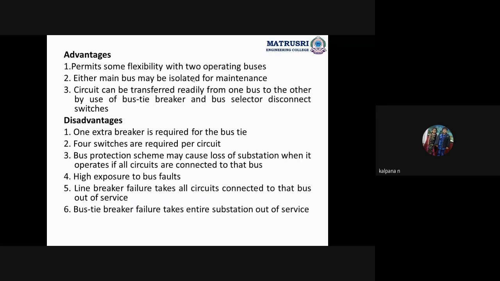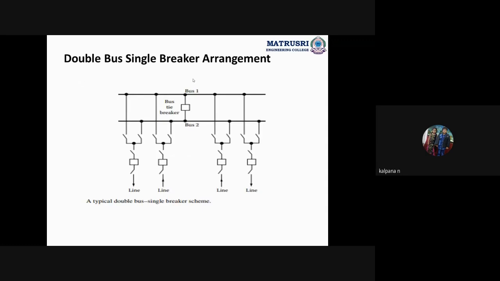Okay. With this, we can get flexibility in power supply, yes or no? Reliable, uninterrupted power supply, but the cost will increase, and maintenance is also easy. But with so many circuit breakers and isolating switches, switching of these switches will be complicated compared to the single bus bar scheme.